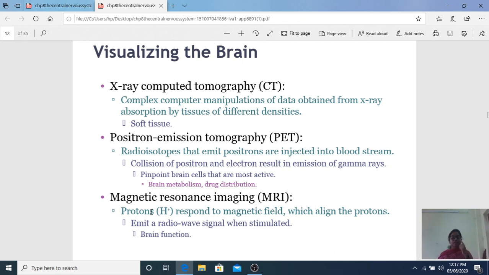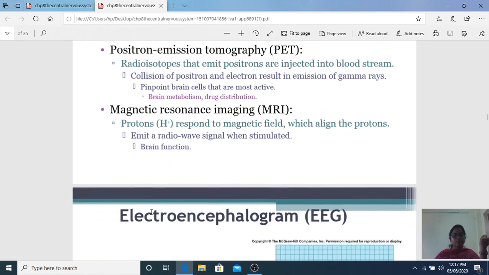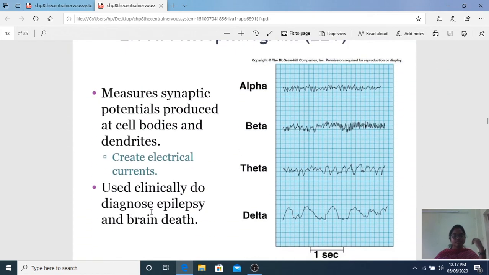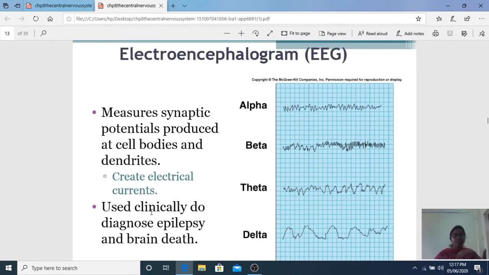And magnetic resonance imaging aligns protons. This MRI is used for brain function. For sleep, we do EEG. EEG measures synaptic potentials from cell bodies, which create electrical currents. It is used to diagnose epilepsy and brain death. In epilepsy there are higher functions, it is excitatory, more fibers are firing, like beta waves. In brain death, there are flat waves.